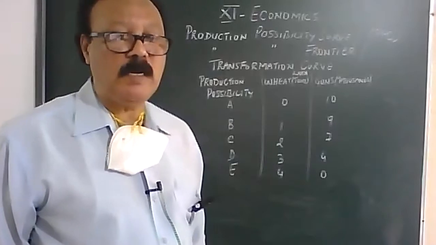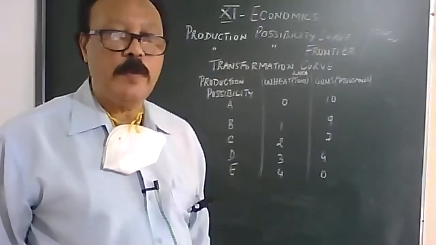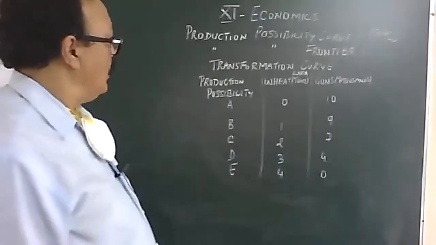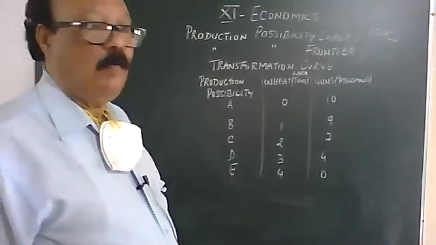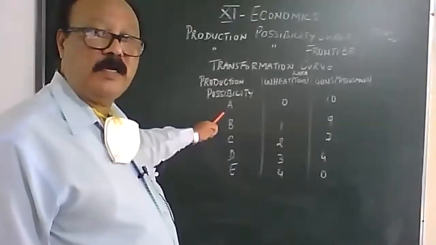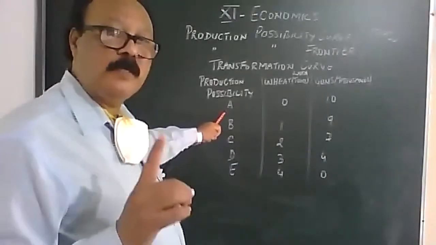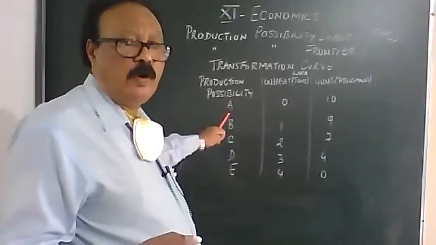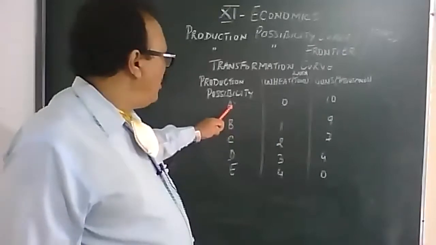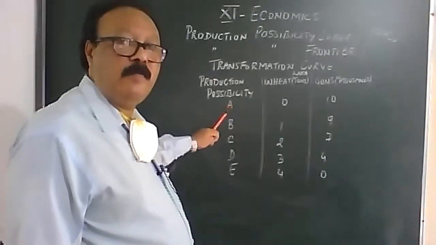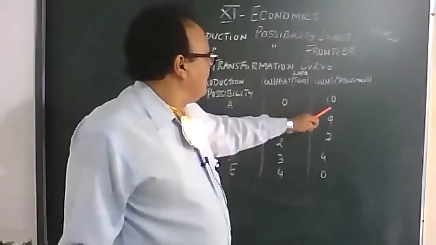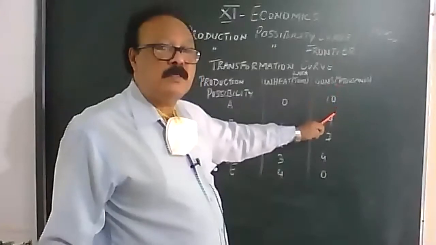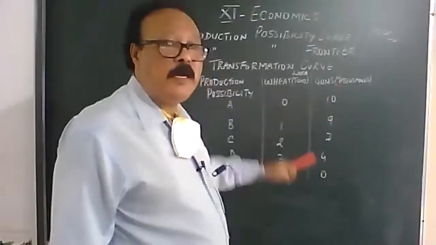PPC shows possible combinations of two goods which an economy can produce. Now, suppose the economy wants to follow the A possibility. Now remember children, resources are always scarce, technology could also be scarce. So if you choose A possibility, he will be able to produce, let's say 10,000 guns and no wheat.